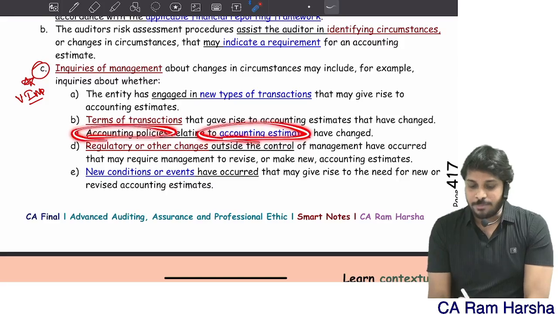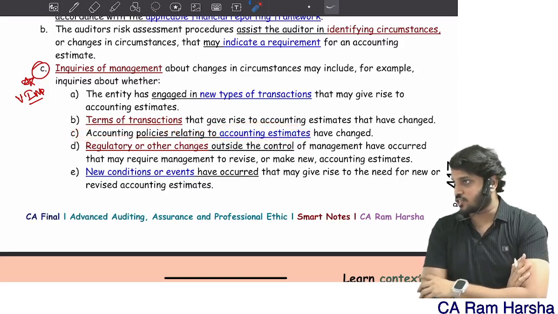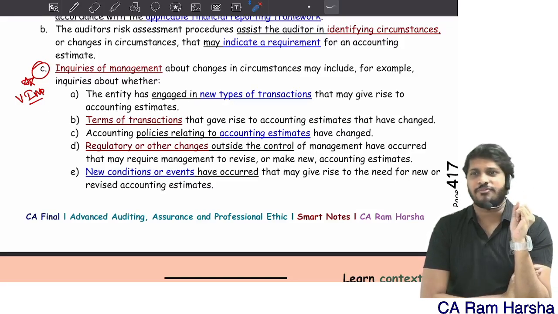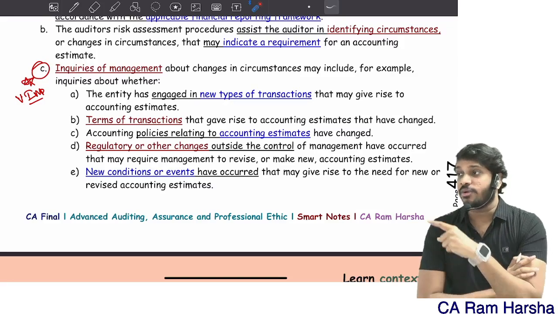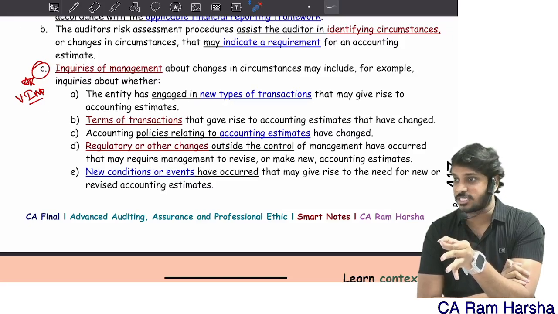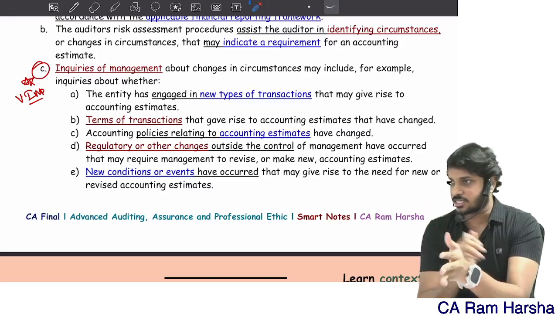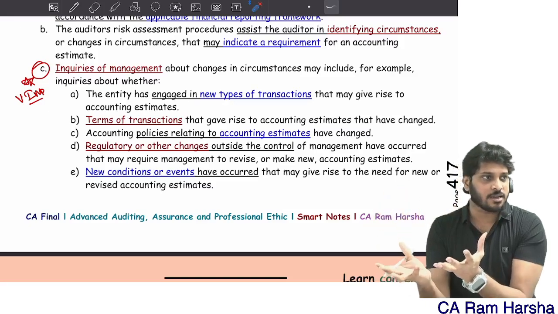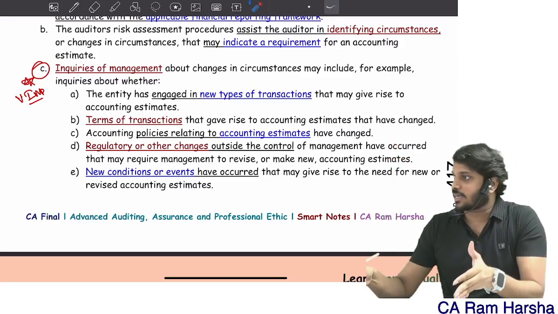Whether accounting policies related to estimates have changed. Maybe for fuel-based cars I use some different accounting policies for calculation, whereas for electric cars there are some generally accepted accounting policies that exist exclusively for electric cars. How to account for electric car sales, especially provision-related items, there is some international GAAP data available.